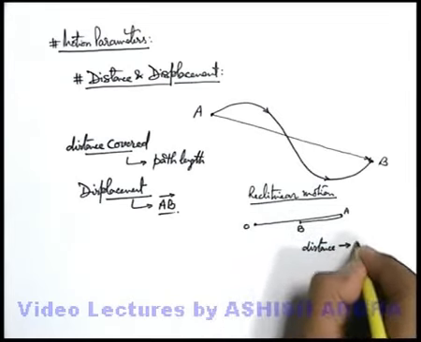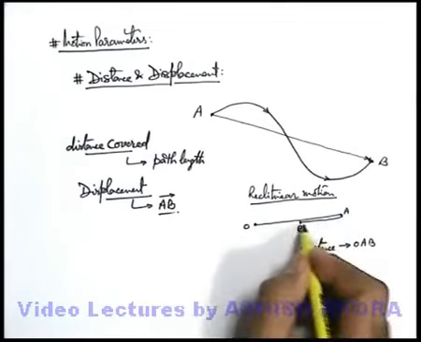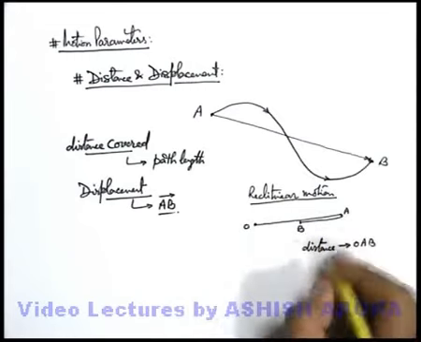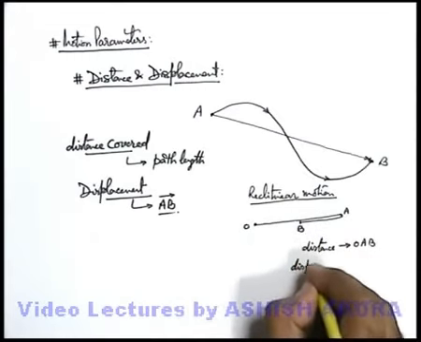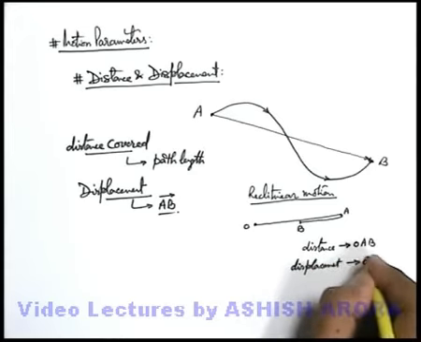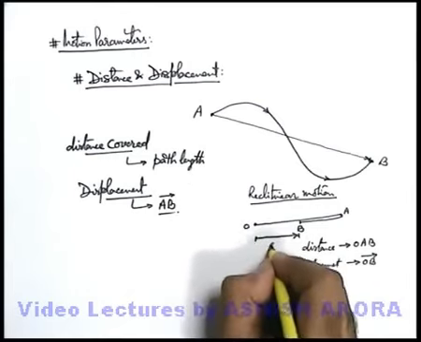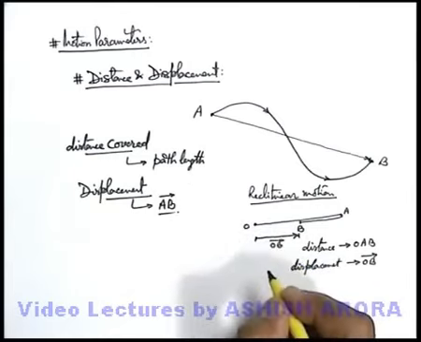So here we can simply state, when we talk about the distance covered by the body, this distance we can write as OAB. It goes from O to A, then A to B, the total distance will be OAB. But when we talk about its displacement, this displacement can be written as OB vector. It is directly from the starting point to the end point. This is the vector OB which we call the displacement vector.